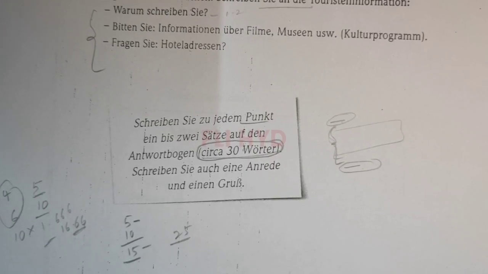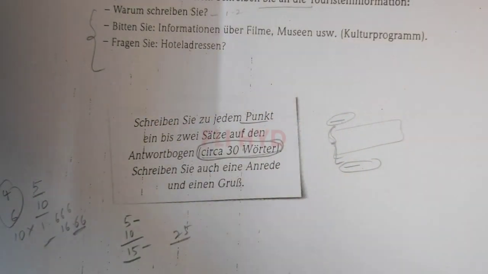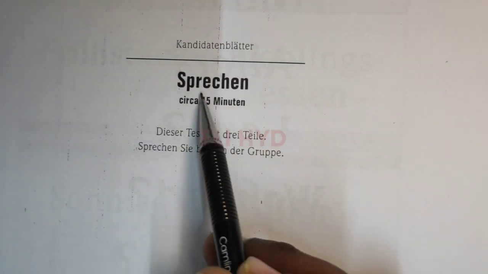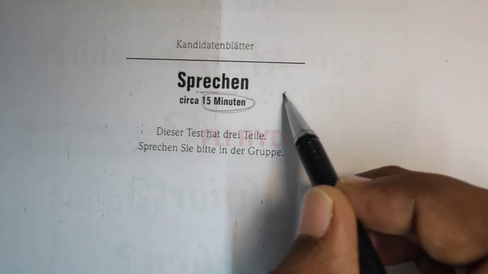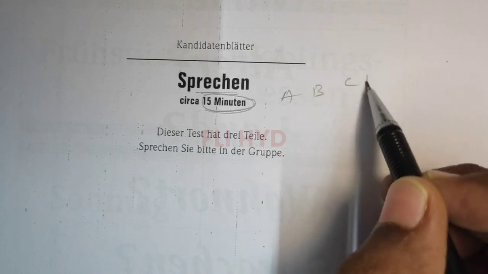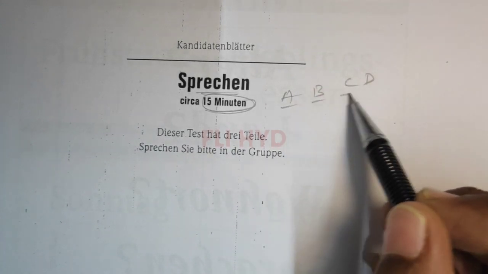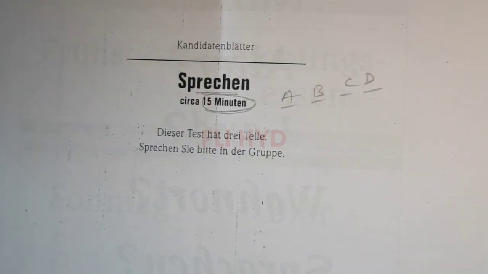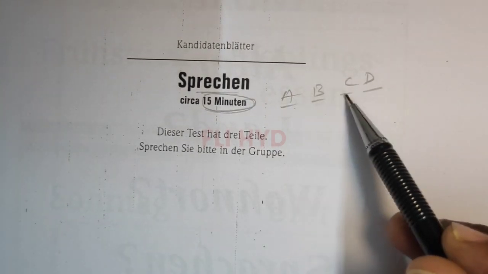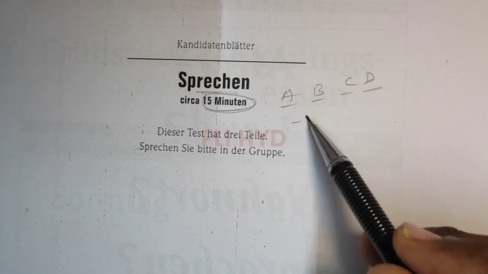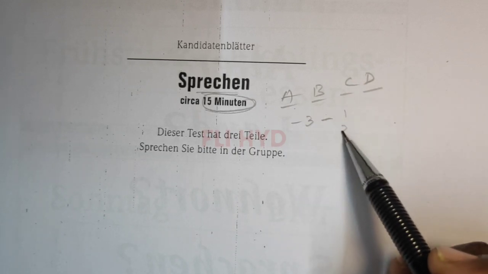Next one, hören, sprechen part. The next part is the sprechen. This is for around 15 minutes. In sprechen there will be 4 students, 4 candidates, A, B, C, D. Clear? In sprechen we have 3 tiles: tile 1, tile 2 and tile 3.